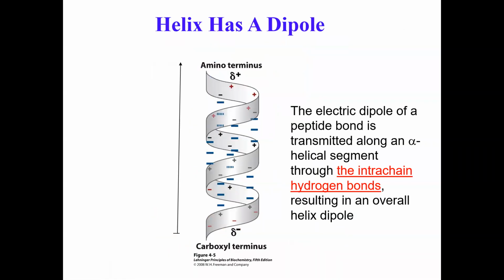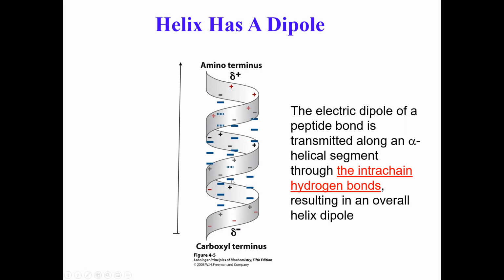It turns out that a helix also has a very unique property. Helix has a dipole. Helix has a dipole moment. Here you are seeing the amino terminus on the top and the carboxy terminus on the bottom, and they are showing you hydrogen bond interactions between the carbonyl oxygen and the amide proton, right?